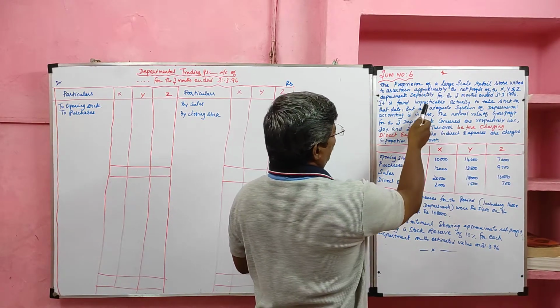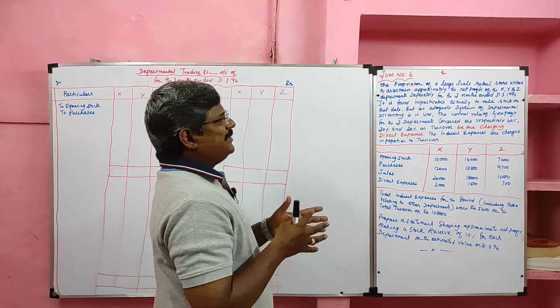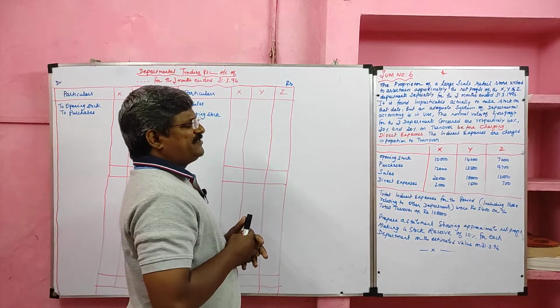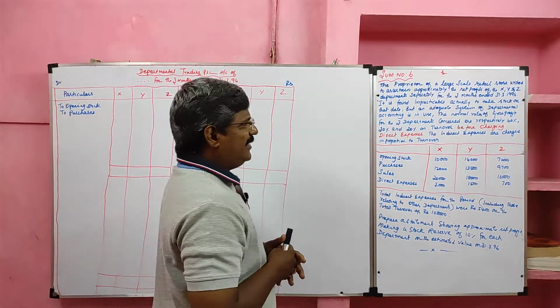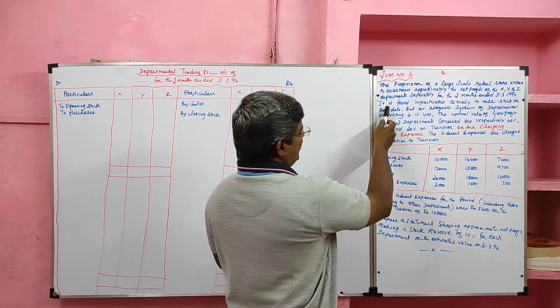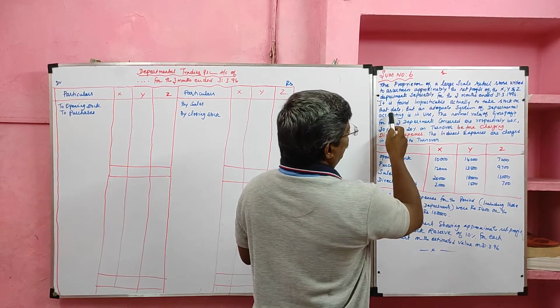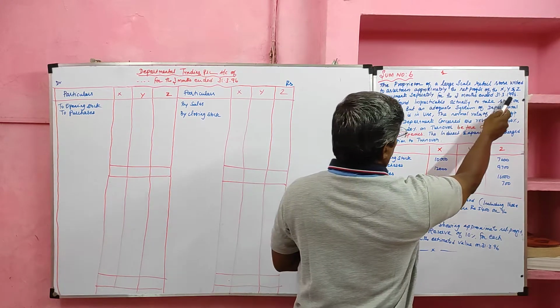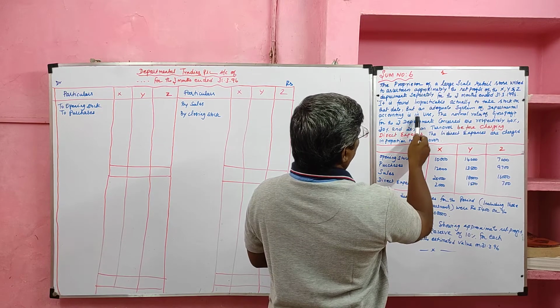It is found impracticable actually to take stock on the date. As I said earlier, in this problem, gross profits of three departments are given. We have to find the closing stock of each department. So they are saying it is found impracticable to take stock on the date, so we have to find stock on 31st March 1996. But an adequate system of departmental accounting is in use.